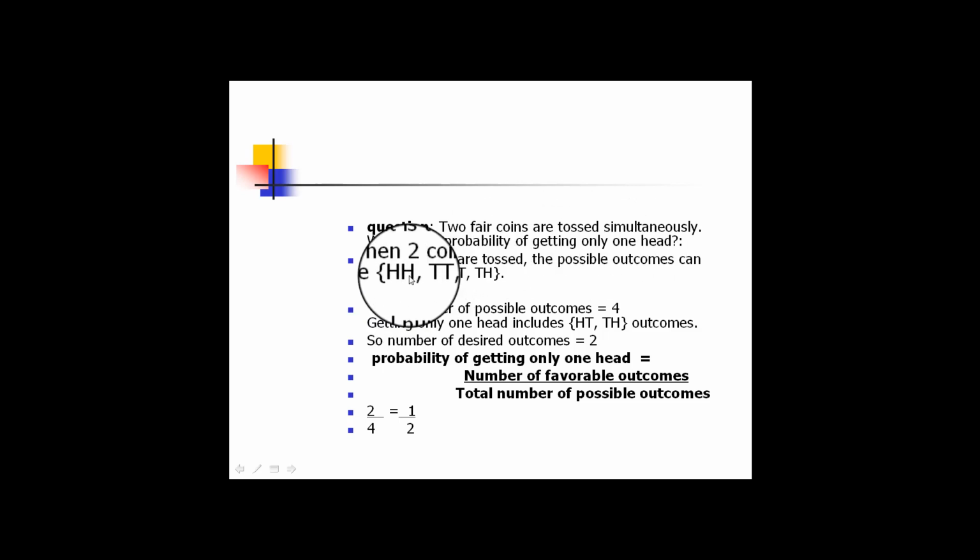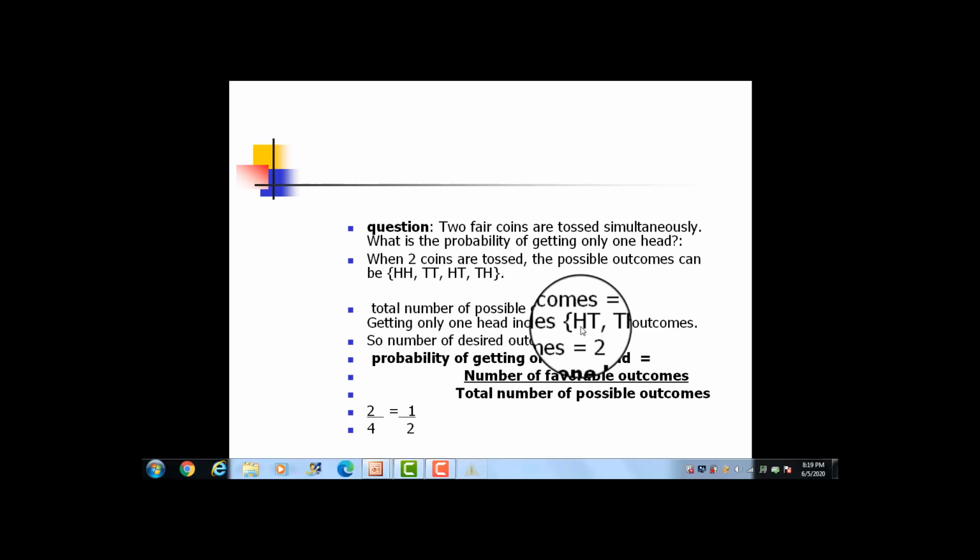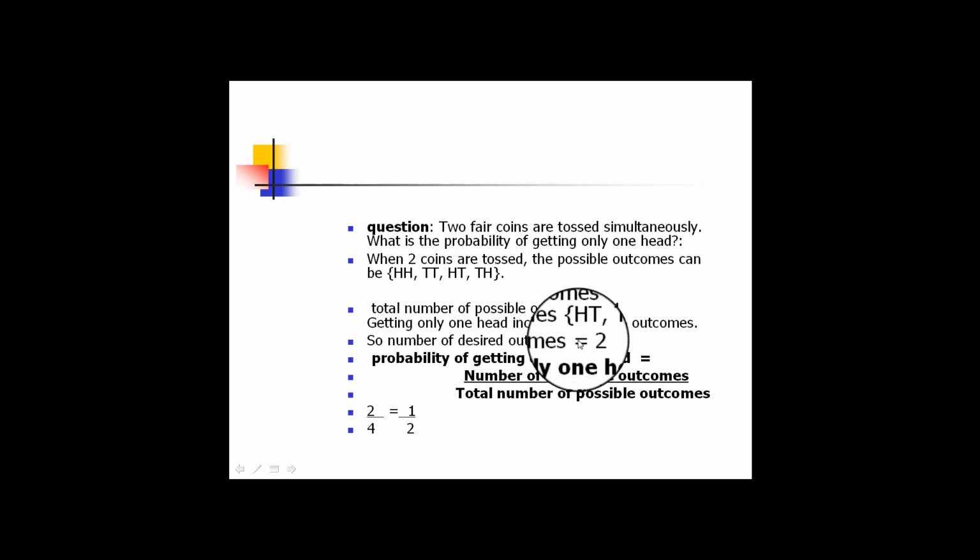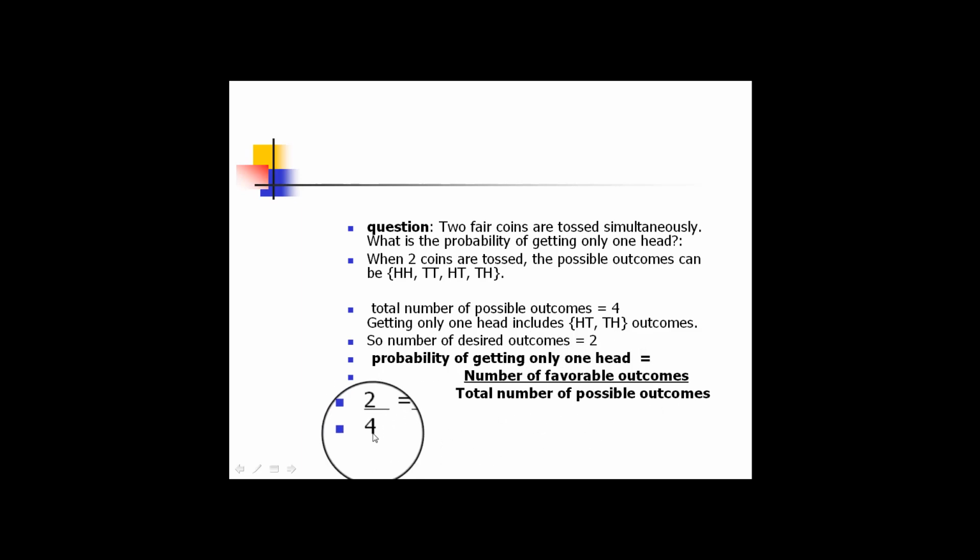Only one head means, over here, when we say head head, two heads are coming, whereas in the remaining two options, head tail and tail head, we get one head. So getting only one head includes the head tail and tail head outcomes. So the number of desired outcomes is 2. The formula is probability of getting only one head is the number of favorable outcomes divided by the total number of possible outcomes. The favorable outcomes are 2 and the total outcomes are 4. So it is equal to 1 by 2.